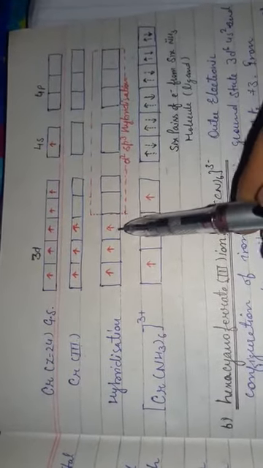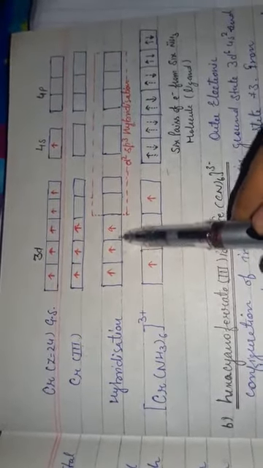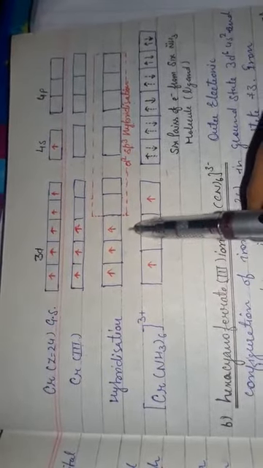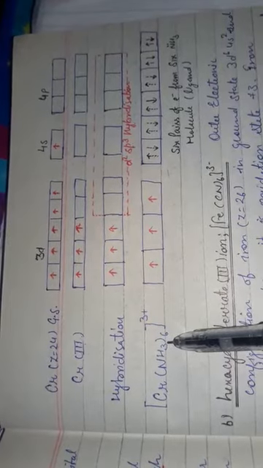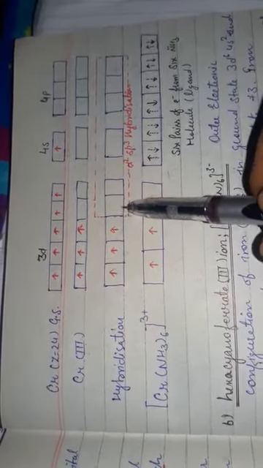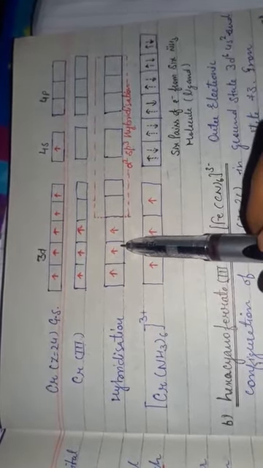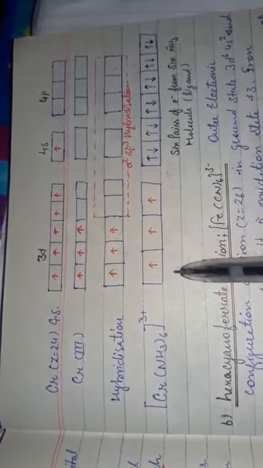So in this diagram you can see here, this is the unpaired electron, they are not fully paired because of the use of weak field ligand in the complexes. So that's why they can't pair these electrons.